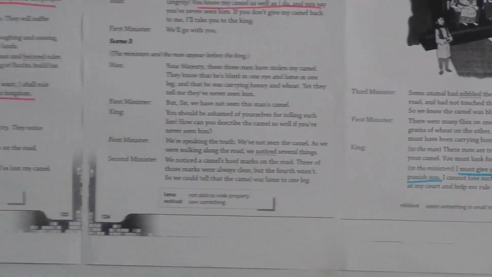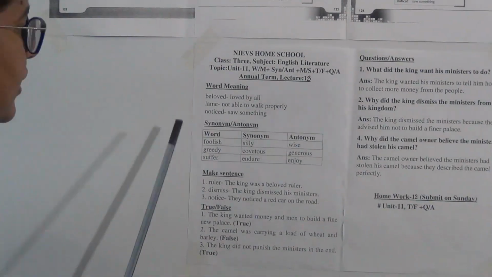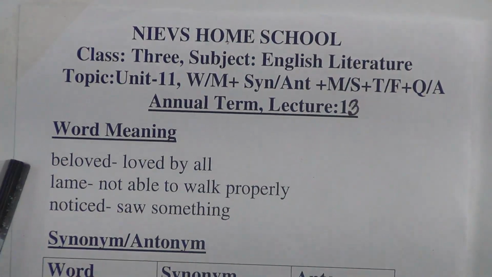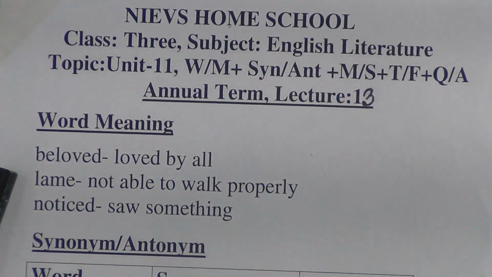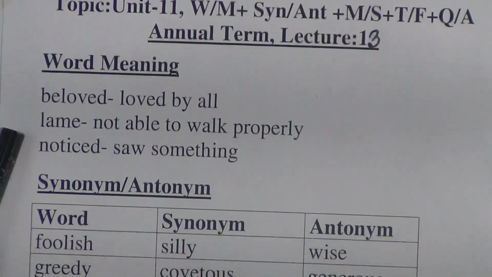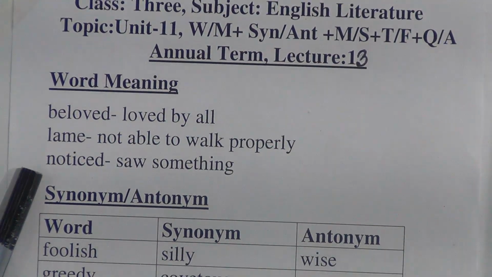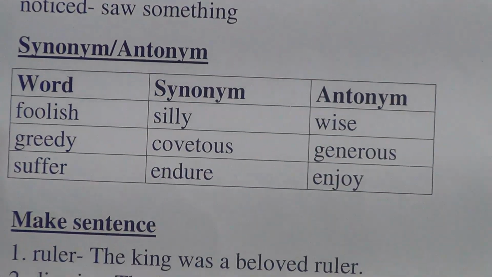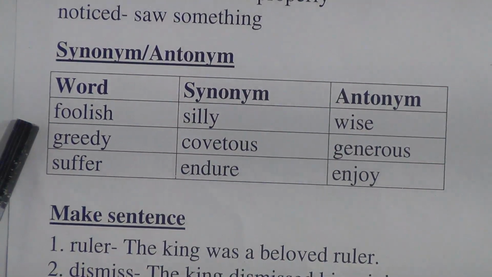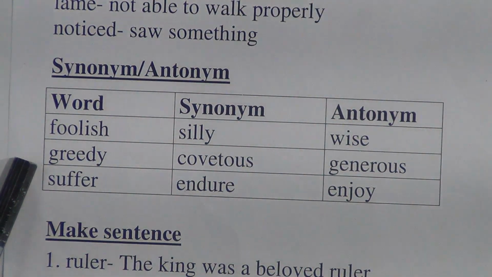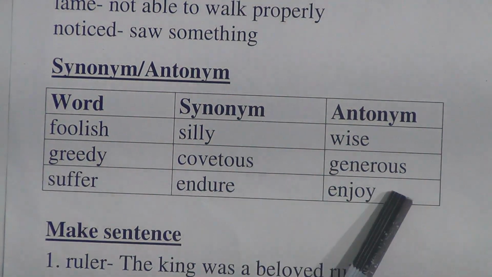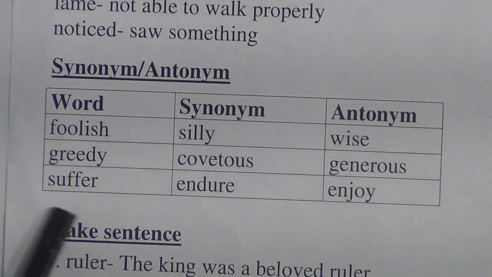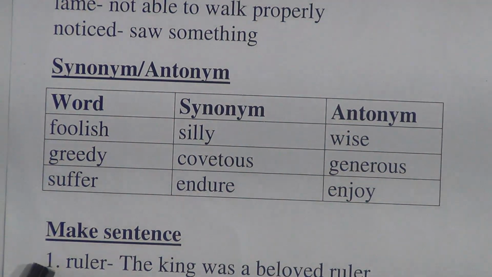So my dear students, we have finished our unit. Let's go to our CW today. Word term, lecture 13, word meaning. Beloved means loved by all. Lame means not able to work properly. Noticed, saw something. Synonym and antonym: foolish, silly, wise. Greedy, covetous, generous. Generous also means kind. Suffer, endure, enjoy.